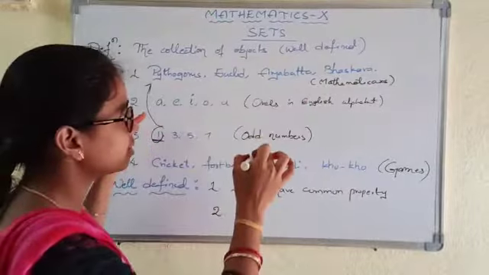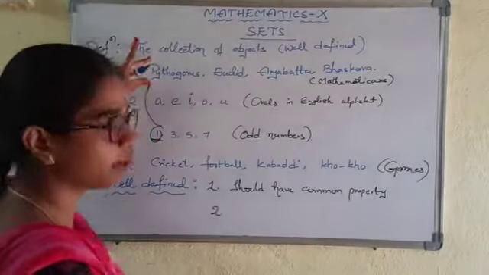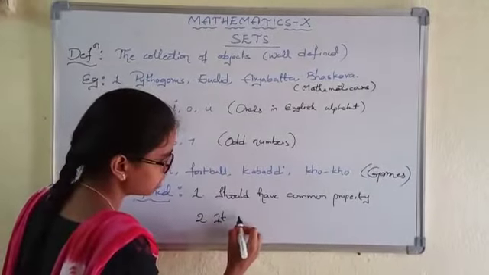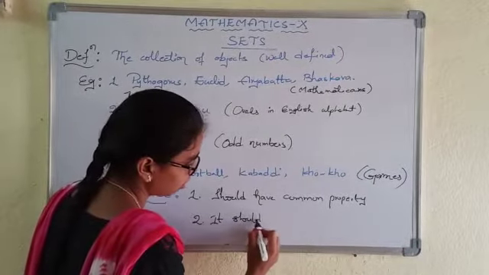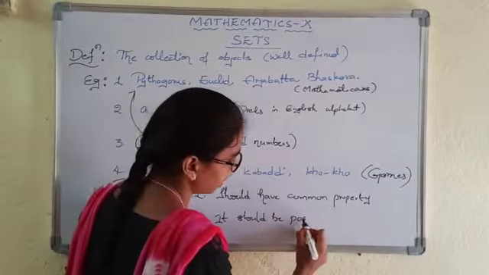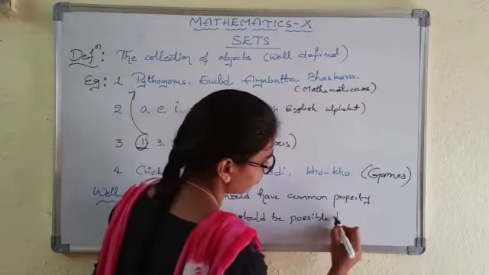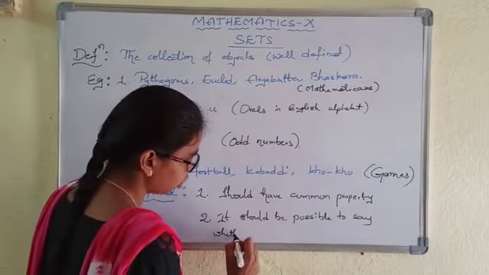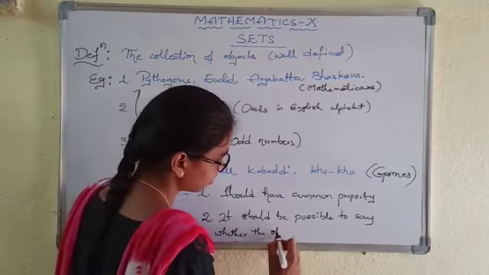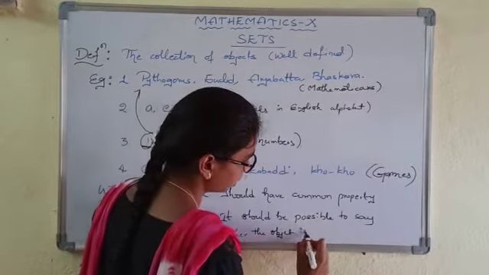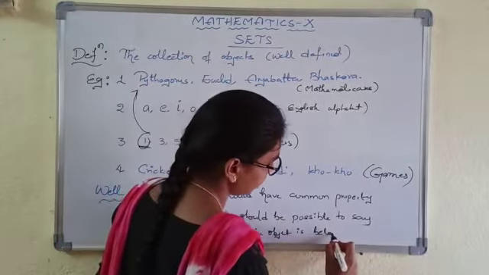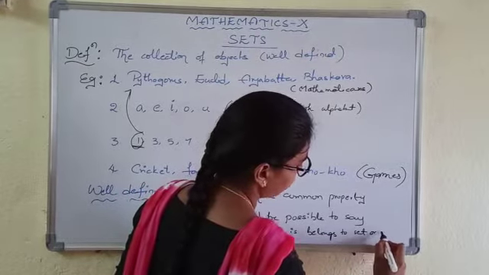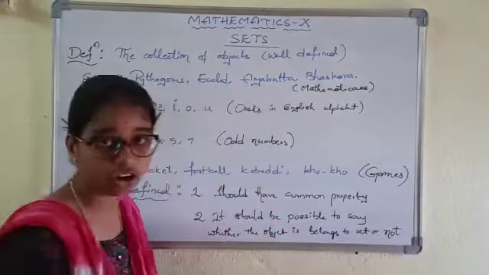So clearly we can say that the object does not belong to that collection. So it should be possible to say whether the object belongs to the set or not.